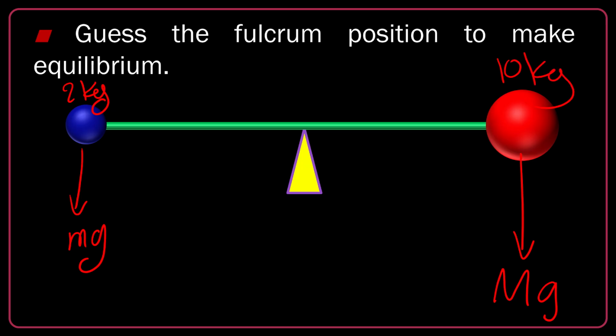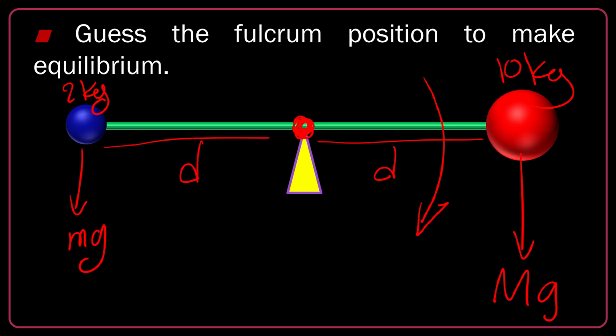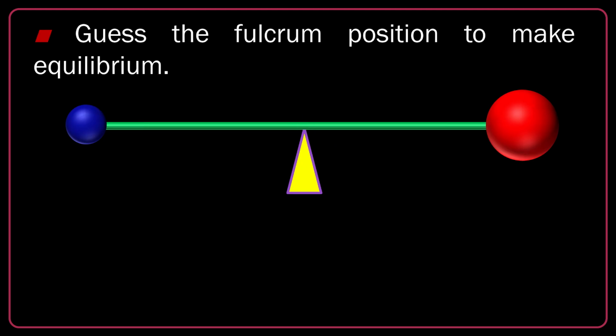The right side is acted on by a larger force. But as the pivot is at the center, distances are equal. If I take the center of rotation here, I can say the clockwise torque is stronger than the anti-clockwise one. So systematically, we expect a kind of angular acceleration for this system. It won't remain at rest and won't be in rotational equilibrium. What should I do to take it to a kind of rotational equilibrium?